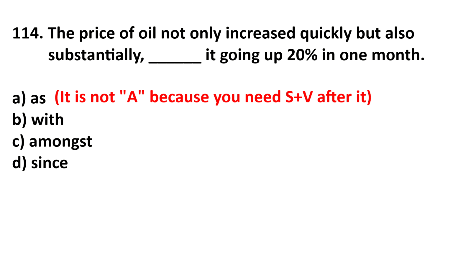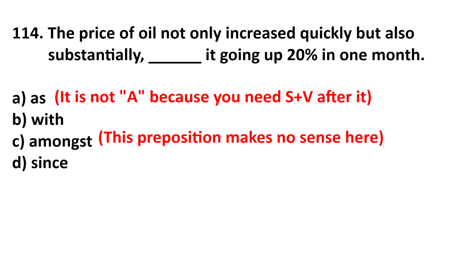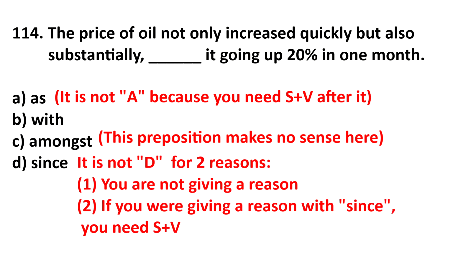Then I look at C, and to be honest, amongst doesn't mean anything here. Amongst is out of a group. So if I am at a party, I could say I am amongst friends. Friends are all around me. So we know it's not C. So it's B or D. Well, I don't understand why it would be D, because since can be used to give a reason. That's true. I went to bed since I was so tired. But if I use since to give a reason, I need subject plus verb. So the answer here is B, with.